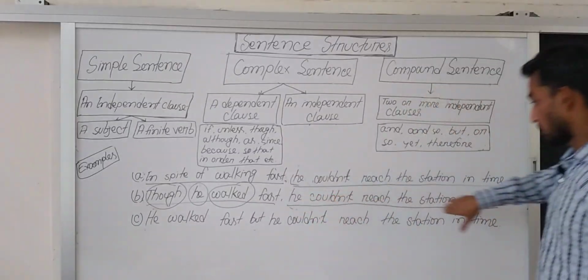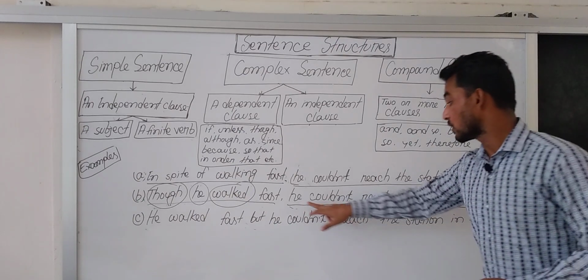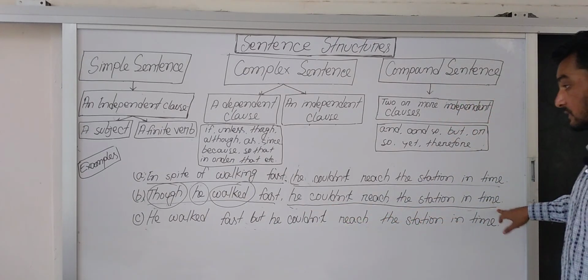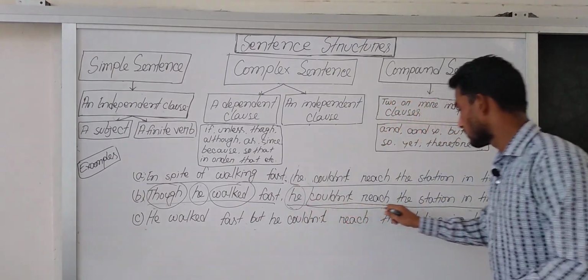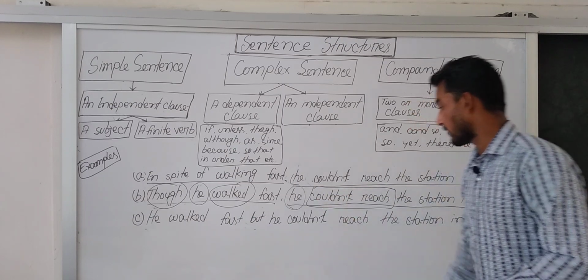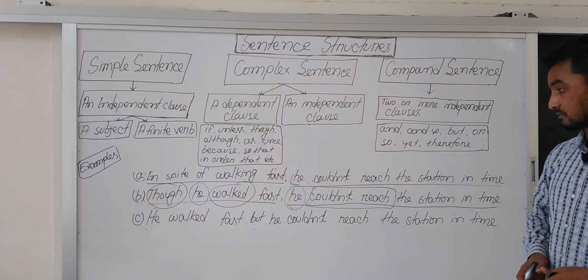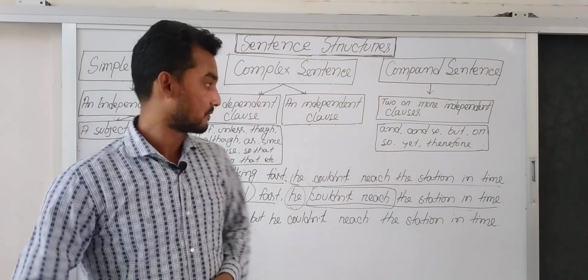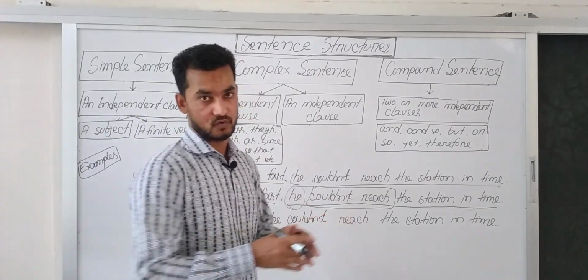But the last clause of the sentence, that is, he couldn't reach the station in time. There is a subject, he, and couldn't reach, a finite verb, and that's why we can call it a clause. But what type of clause is it? Of course, it is an independent clause.